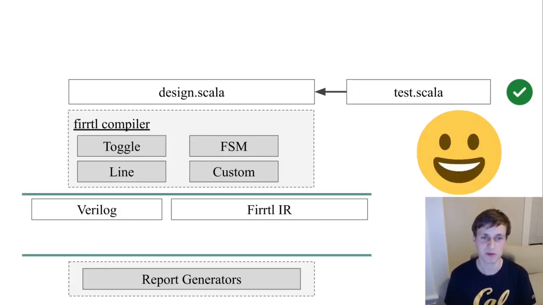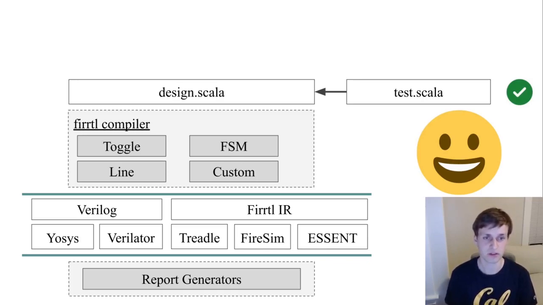We thus propose a new abstraction that allows us to implement various coverage metrics inside the Firrtl compiler. All coverage metrics that we implement work on Treadle, FireSim, Verilator, the research simulator Essent, as well as a formal verification tool. Now we can boot Linux on a RISC-V core and get accurate line coverage.